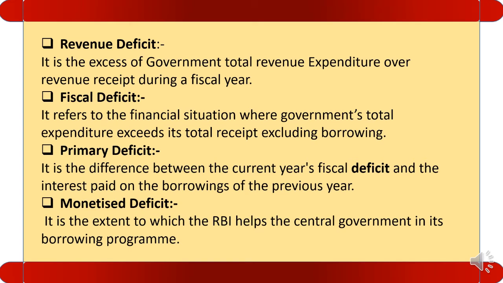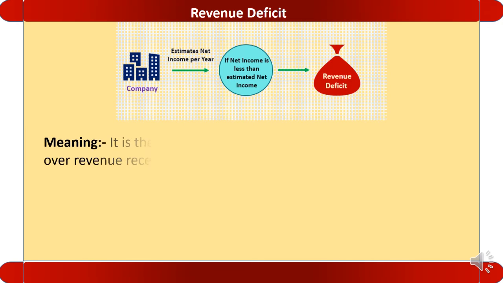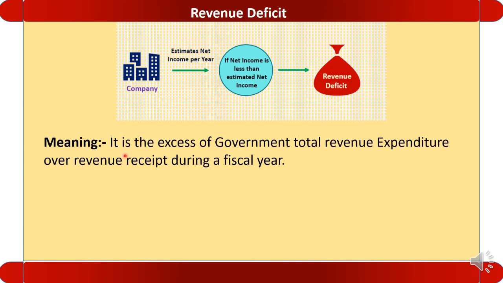We will discuss every type of deficit in detail. Firstly, we will discuss the revenue deficit. Let us see the meaning. It is the excess of government's total revenue expenditure over revenue receipts during a fiscal year. It can be represented as RD equal to RE minus RR.